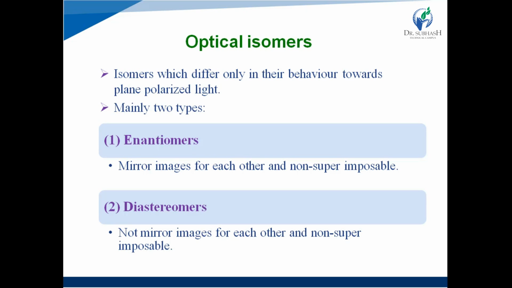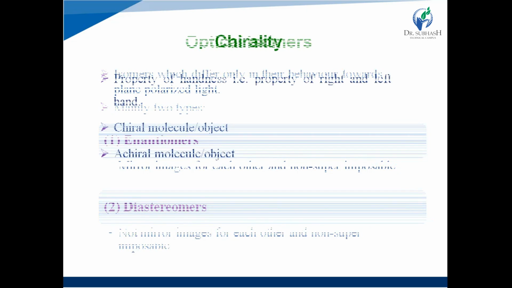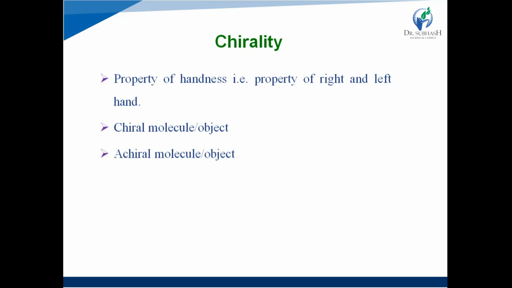So the difference between enantiomers and diastereomers is that enantiomers have mirror images while diastereomers do not have mirror images, right? One important structural difference is that enantiomers have one chiral center while diastereomers have two or more chiral centers, right? Chirality, right? We have seen that enantiomer or racemer, whatever. In short, an optical isomer should have a chiral center or show chirality.